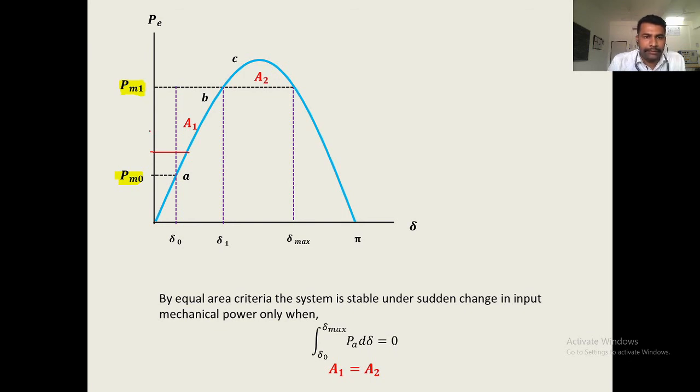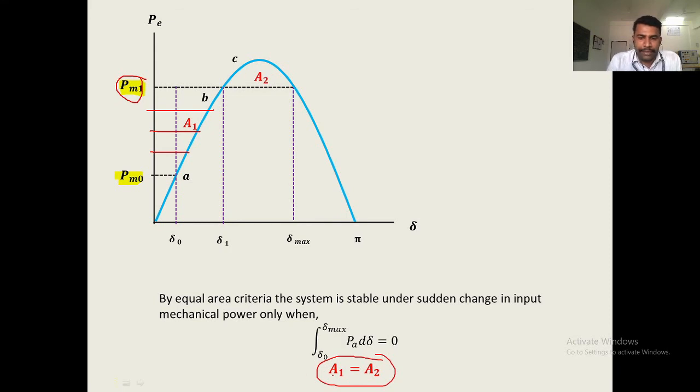Then we further increase the mechanical power. In this way, we will find the maximum possible mechanical power that can be applied on the generator without losing its synchronism. For that purpose, we apply the equal area criteria on this machine.